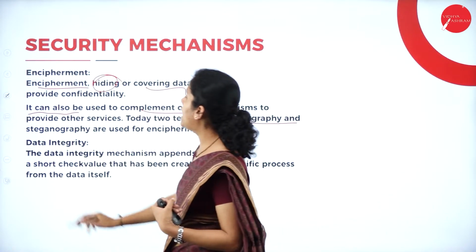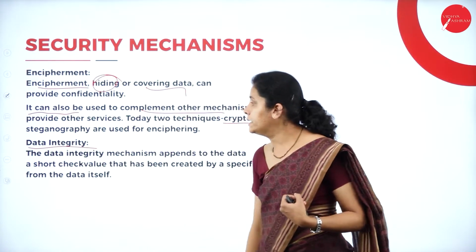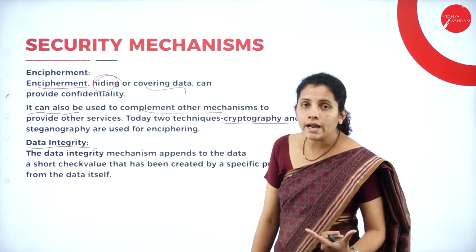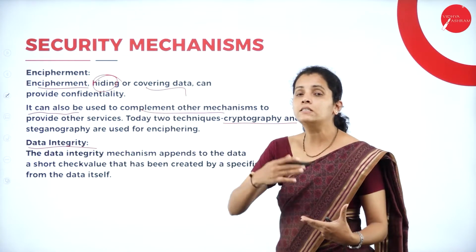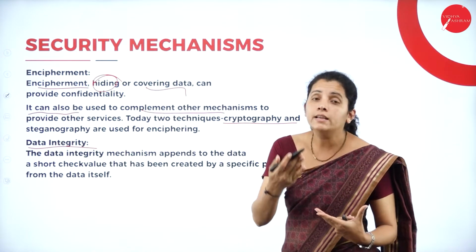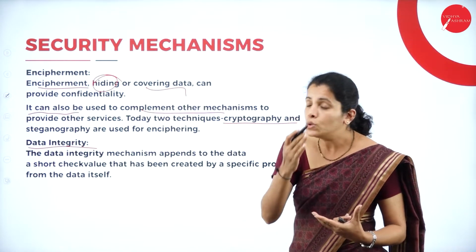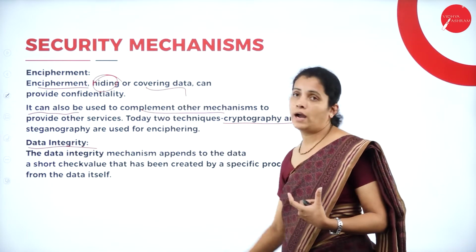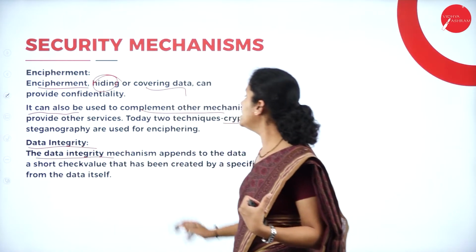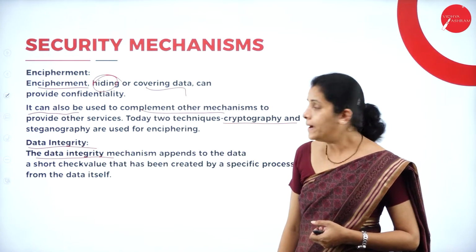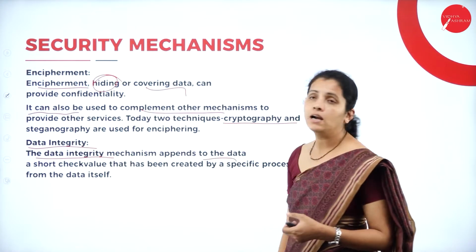Then I'm going to have data integrity. So what is data integrity? Whatever data I have, that it is reliable or real or accurate. To ensure that, I'm going to have data integrity. So the data integrity mechanism appends a short checksum value to the data.